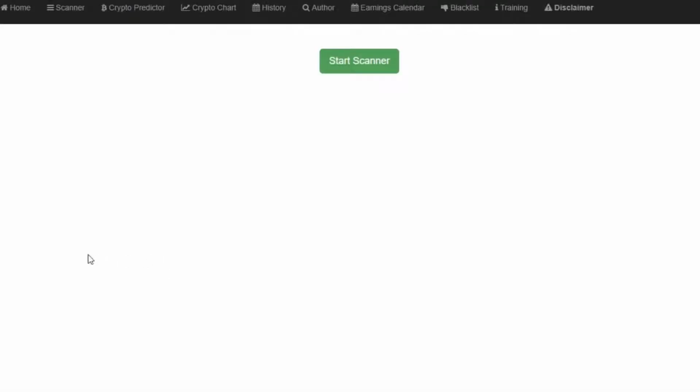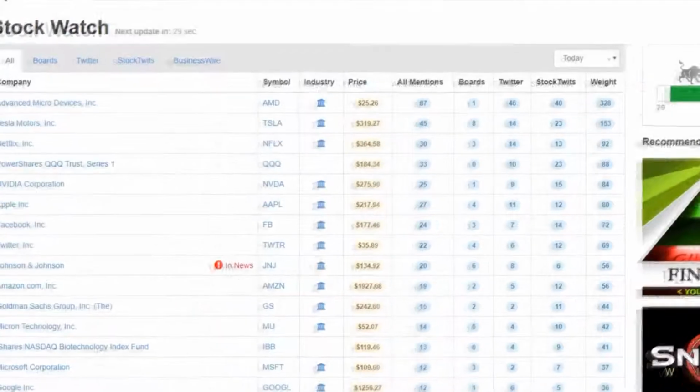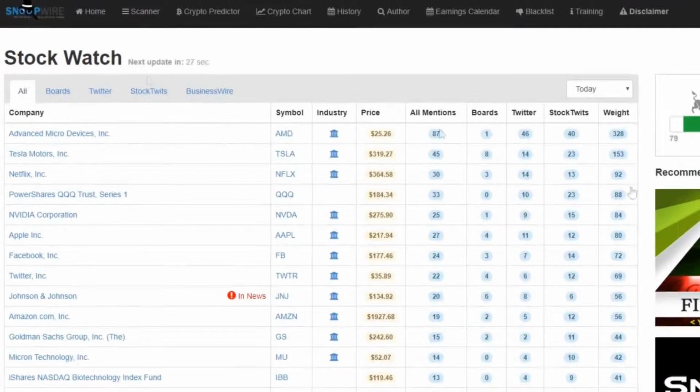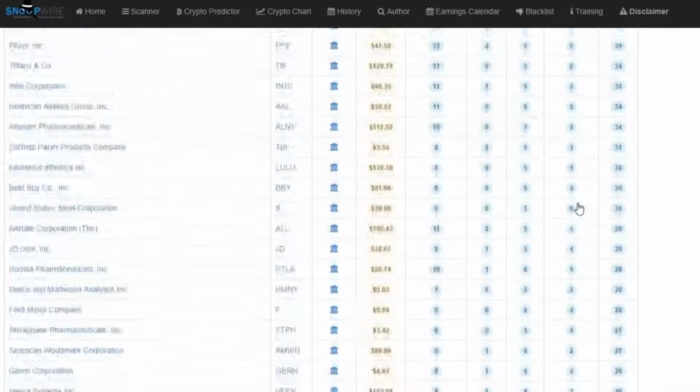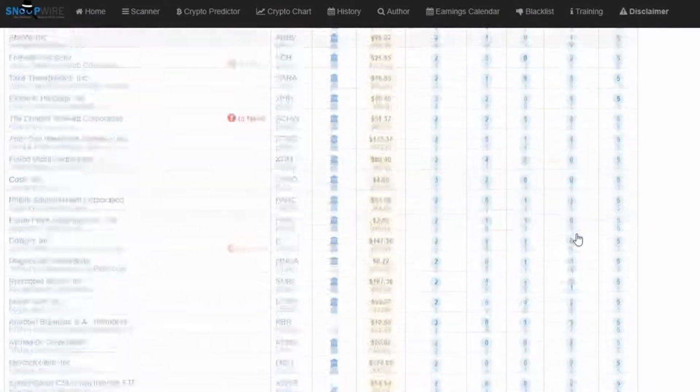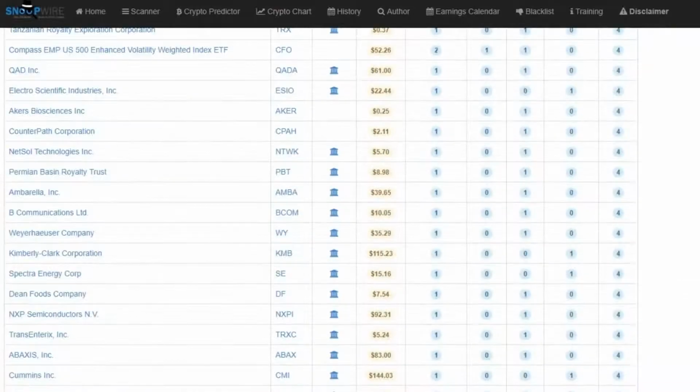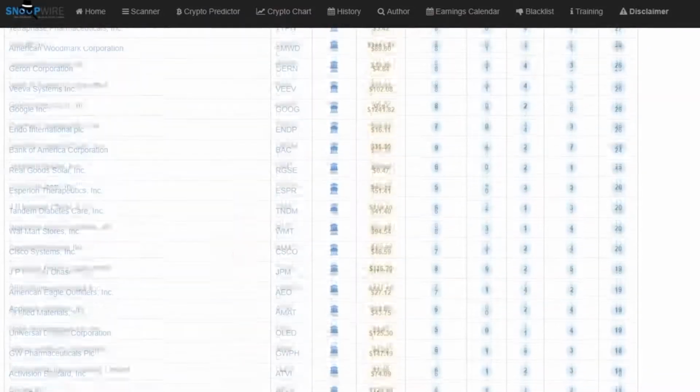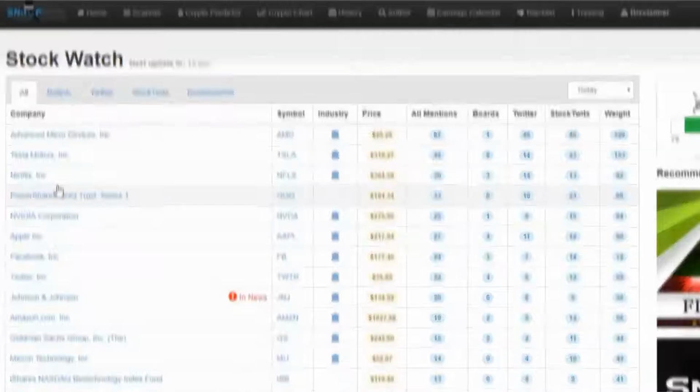Once you click on stock scanner, you'll have to click start scanner, and then you're presented with SnoopWire's list. Okay, this is a very long list. It goes down, down, down. There's probably about 500 or 1,000 stocks on this list. Completely irrelevant though, because all you're going to focus on is what's at the top.